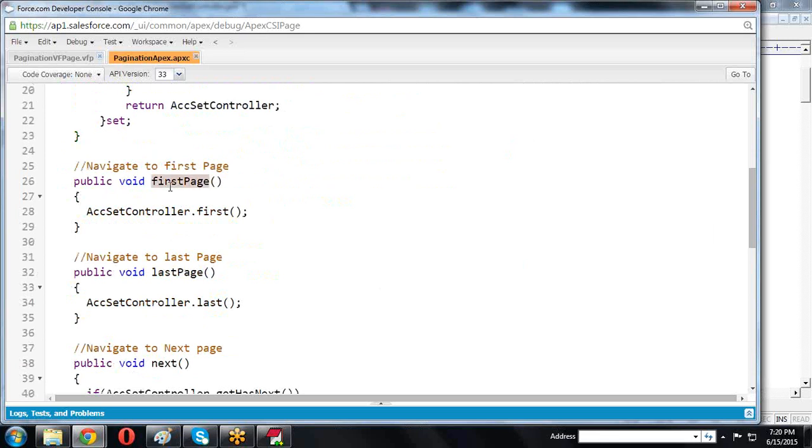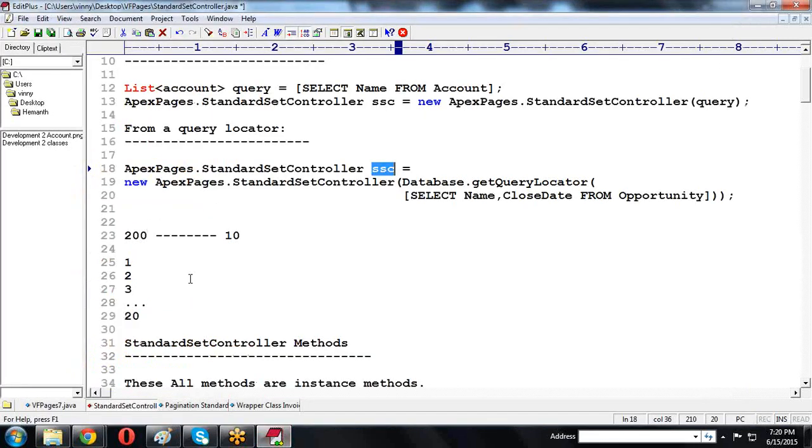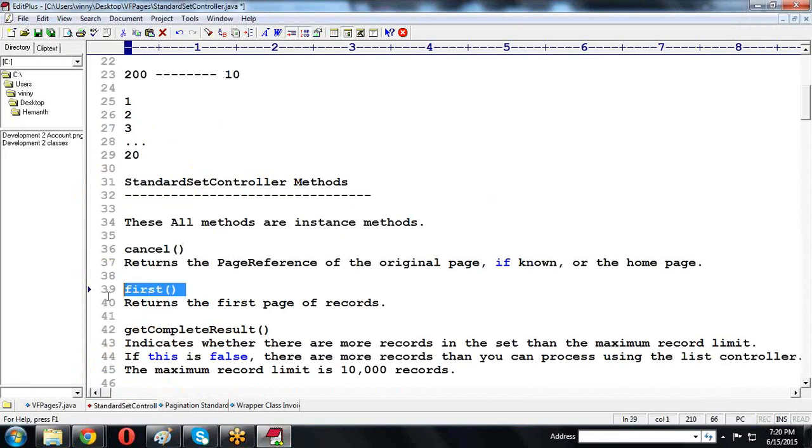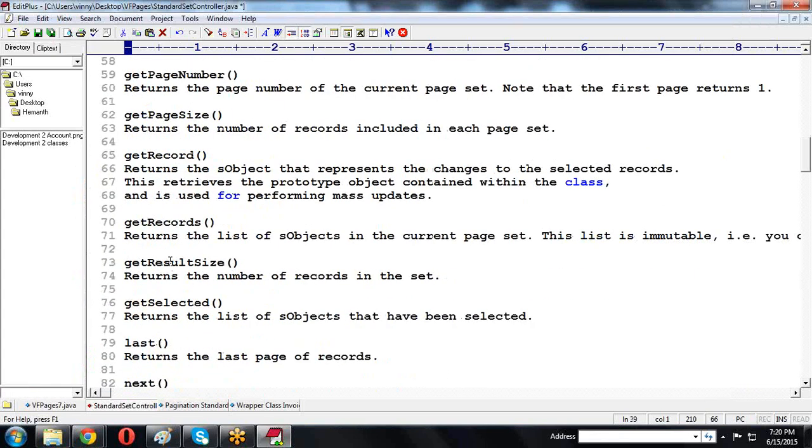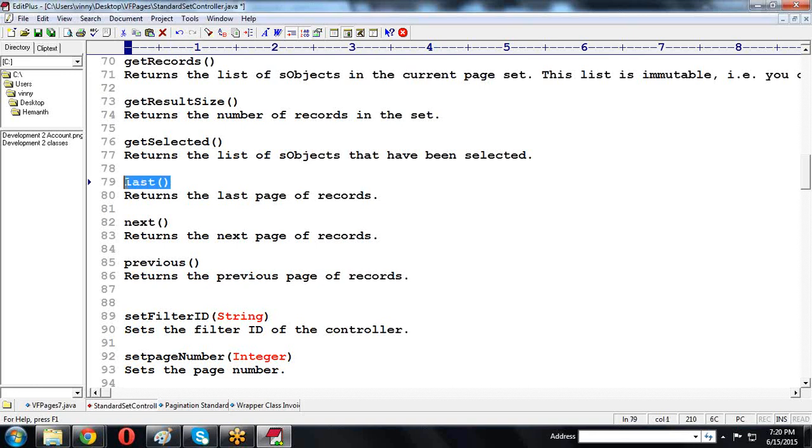Public void first page. This is my own method. If I call this method in the Visual Force page, it executes the first method of the apex set controller standard. Here set controller dot first is a method, and here we have written first page as a method. What does the first method do? It navigates to the first page. If I call last, then it navigates to the last page.